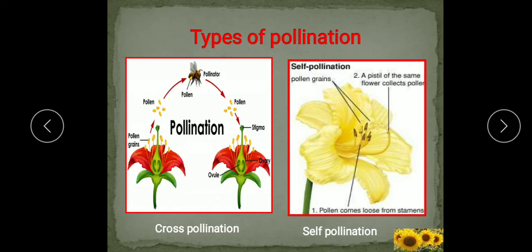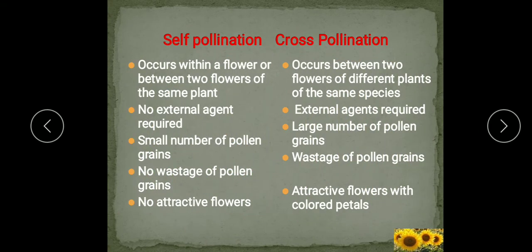So understood, children? The differences between the self pollination and cross pollination, all these points I explained to you already with the help of the diagram. It occurs within a flower or between two flowers of the same plant. It occurs between two flowers of the different plants of same species. No external agent required. Here external agent is required. In self-pollination, a small number of pollen grains are produced. Here large number of pollen grains are produced. No wastage of pollen grains here. Here the wastage of pollen grains. No attractive flower in the self-pollination, and in cross-pollination, attractive flowers with the colored petals.